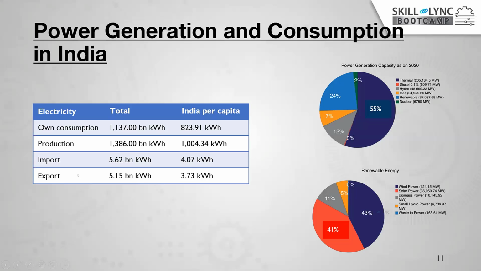And how much in this also we are going to be sending this power to the small countries like Bhutan and some small countries near to India. We are exporting this energy to the other countries. There is 5.62 billion kilowatt of power we are importing, and we are exporting 5.15 billion kilowatts to the other countries.